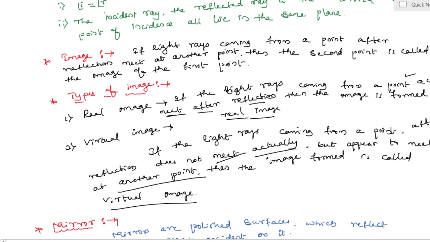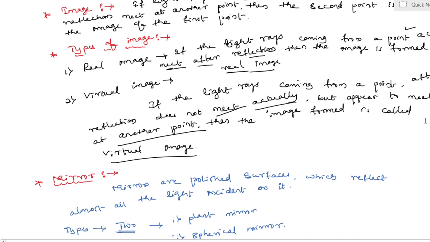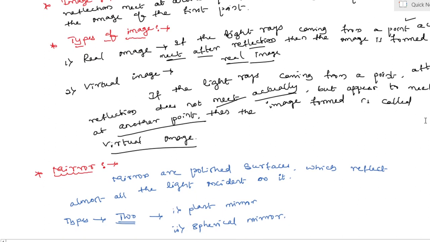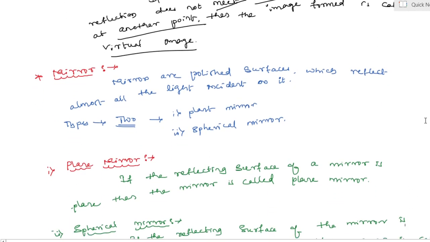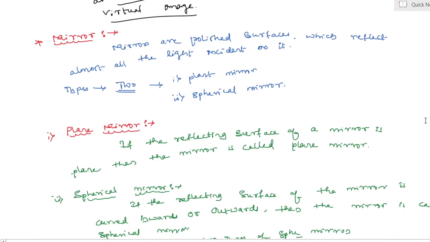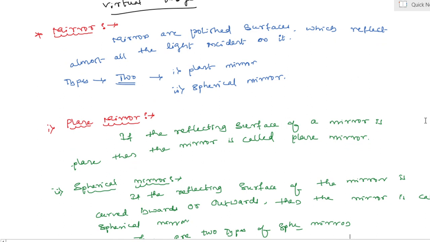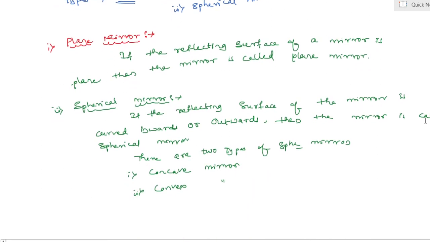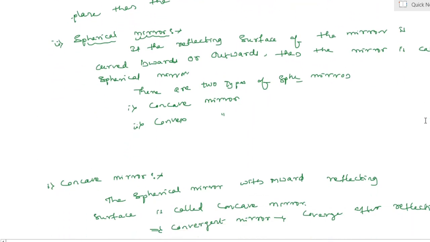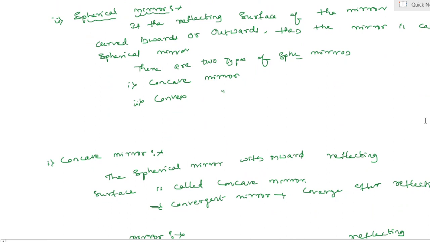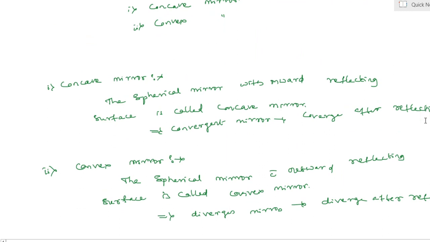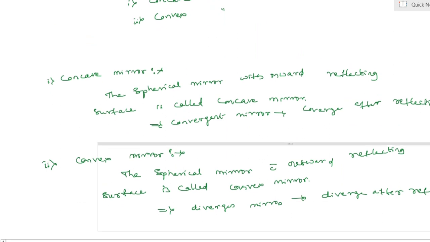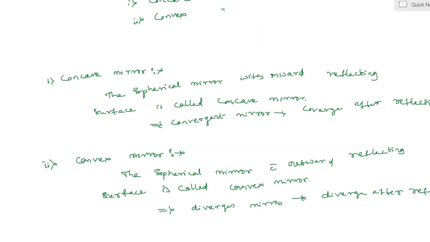Afterward, what is an image and the types of image: real as well as virtual image. And afterward, the definition of mirror and types of mirror: plane mirror as well as spherical mirror. Finally, in spherical mirrors, we discussed what is meant by concave mirror and convex mirror and their examples.